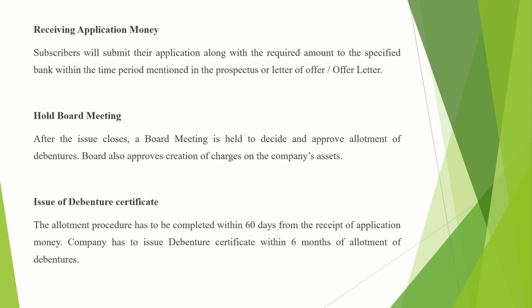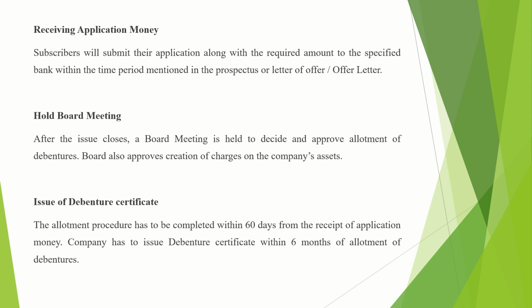Once the board meeting is held, once the applications have come and the money has come to the company, within 60 days the company has to allot the debentures to the debenture holders. So within 2 months this allotment procedure is to be completed. The company has to issue the debenture certificate within 6 months of allotment of debentures. Once the debentures are allotted to all the debenture holders, within 6 months the company has to give every debenture holder a debenture certificate.